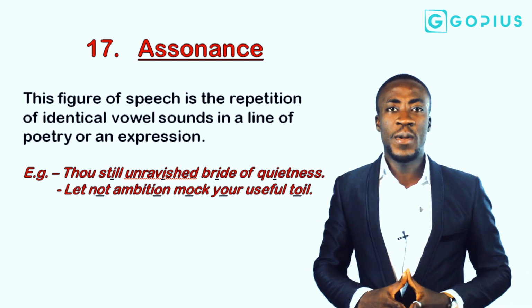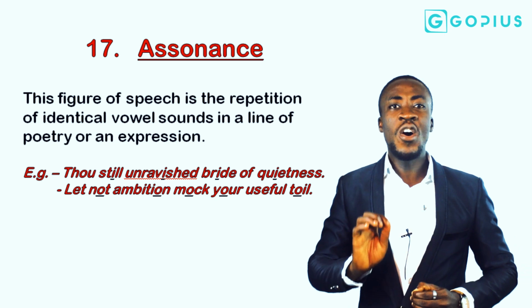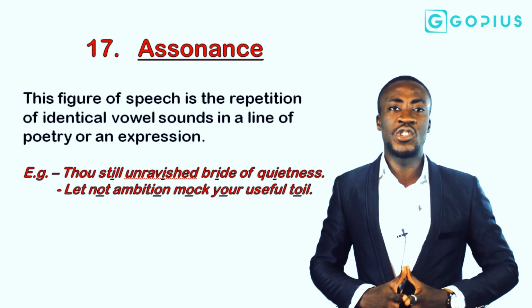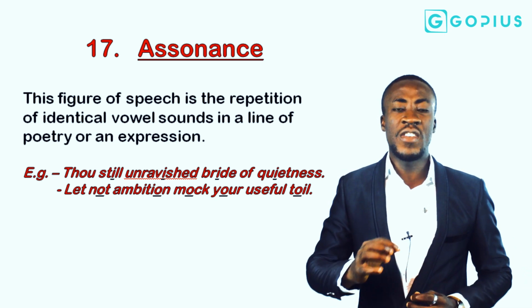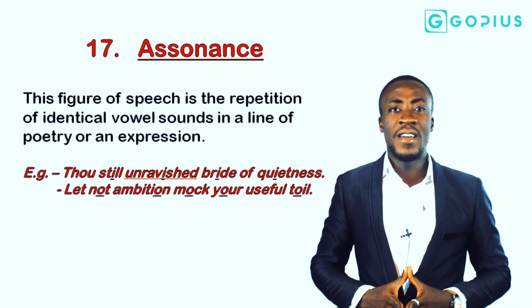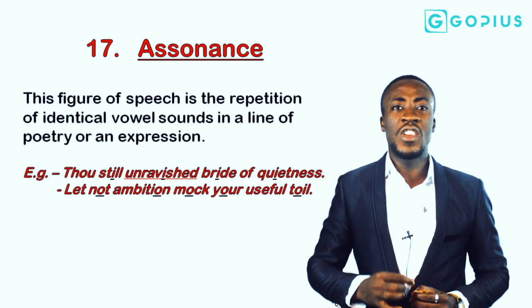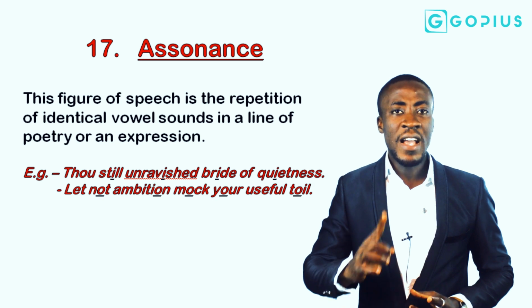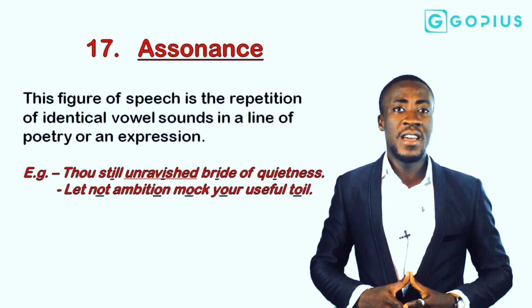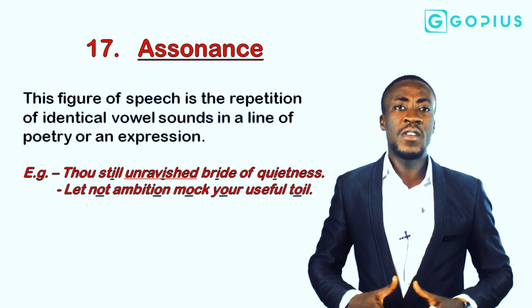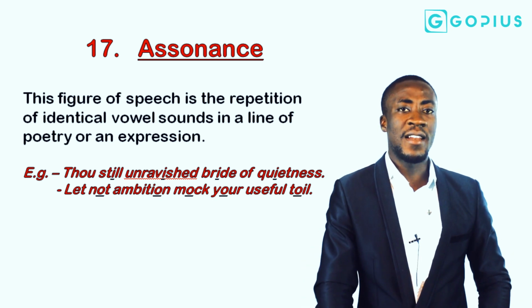In the second example, you will also agree that the underlying letters in those expressions actually contain vowel sounds. Anytime a writer consciously repeats sounds, take note, sounds and not words, in expressions, the figurative language is assonance.